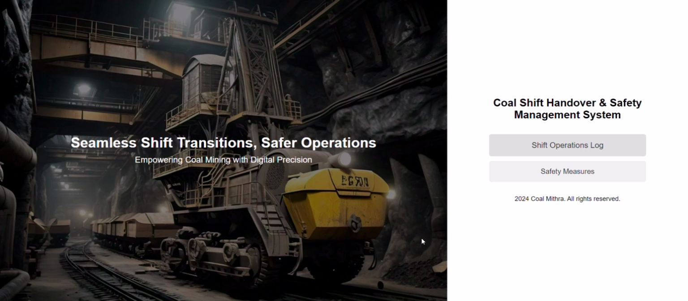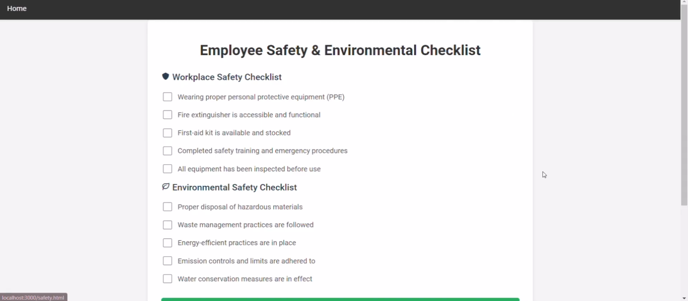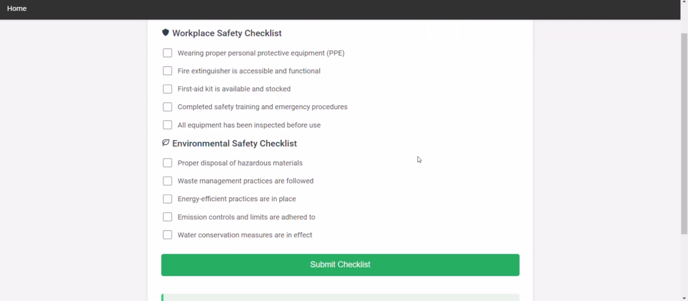Lastly, he has an option of safety measures. So once we click this, he has a checklist which he has to check one by one, and only after submitting this checklist can he exit from this.